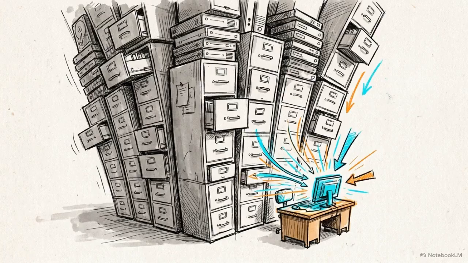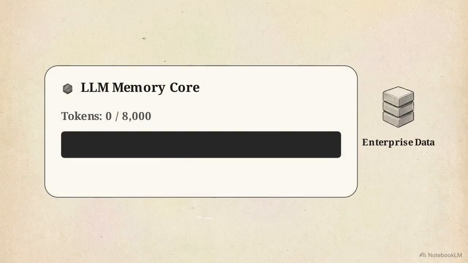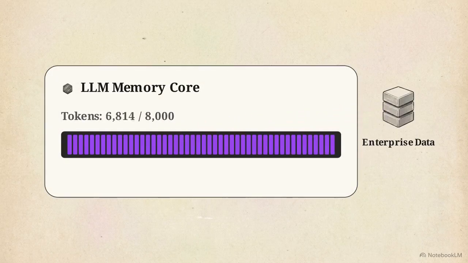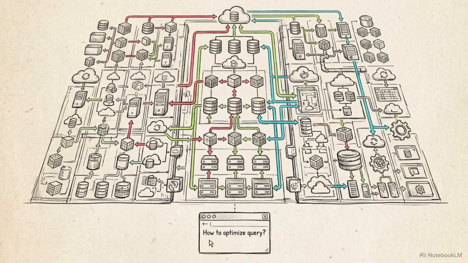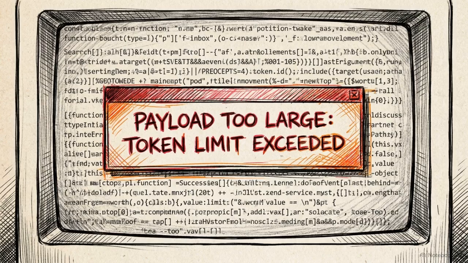You might think the fix is easy. Send your entire user history and your company's database to the model every time you ask a question. The problem is the token limit. Language models have a strict cap on how much text they can read at once, and an enterprise database simply won't fit into a single prompt. For a brief period, this created a severe bottleneck in the industry.